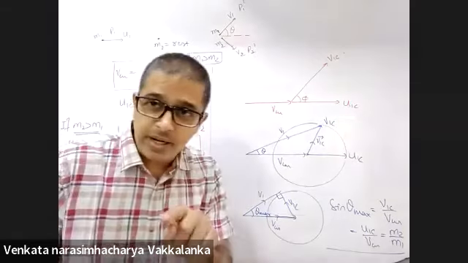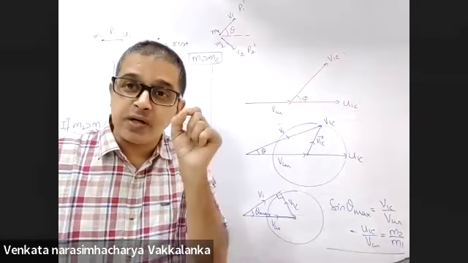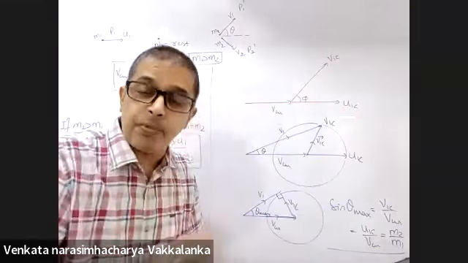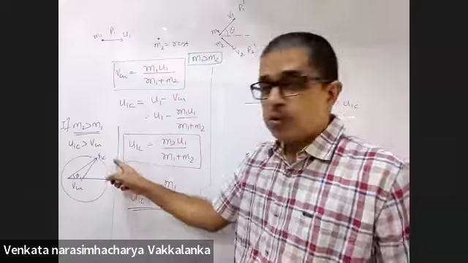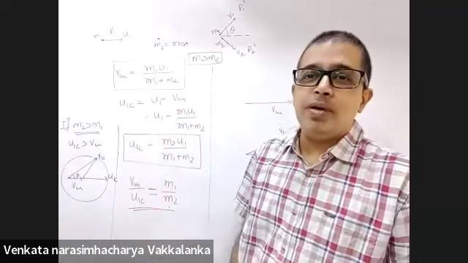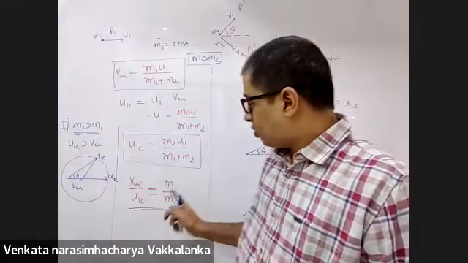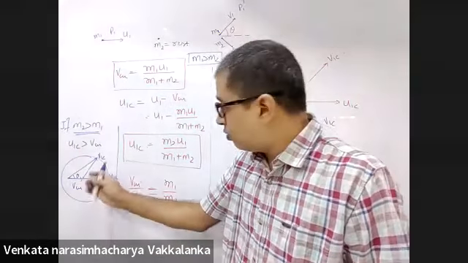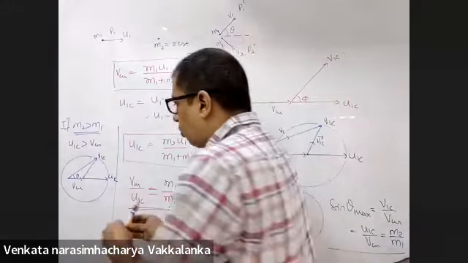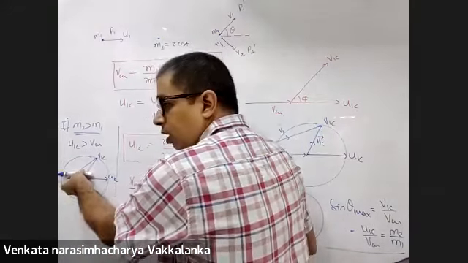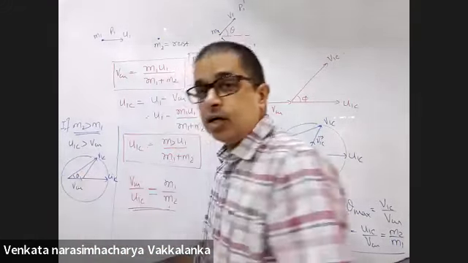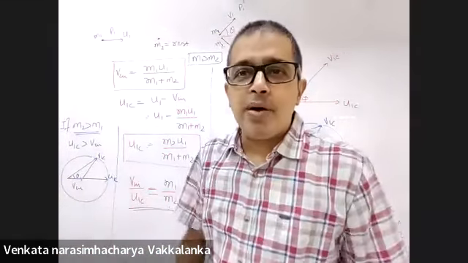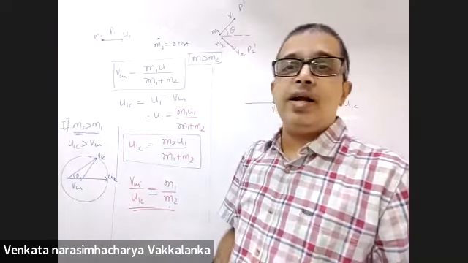Until now, in the ground frame, the student's perspective and the author's perspective, we could only do this, such a long procedure. In the researcher's perspective, both will come in a single step. Just apply M2 greater than M1, VCM will be lesser than U1C. Keep turning this. To what extent will theta increase? Up to 180. That's what Rutherford observed, that 1 in 10,000 particles comes back by 180 degrees. He was perfectly right.